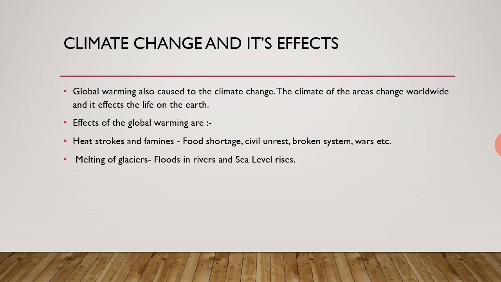And when these glaciers melt, there would be floods in the rivers, and the level of the sea water would also increase. Let us see what happens when the water level of the sea increases. The increased water level of the sea would lead to the drowning of the coastal areas.